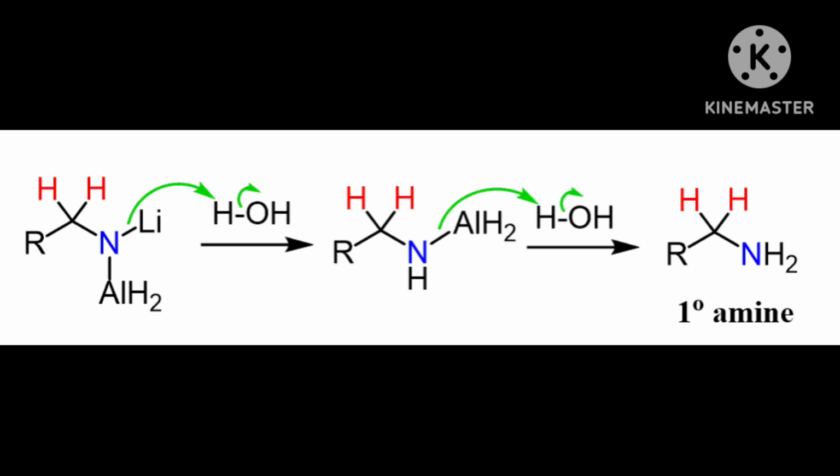In presence of second ethyl chloride, you will get N-ethylethanamine. Correct? This is a correct name. N-ethylethanamine.